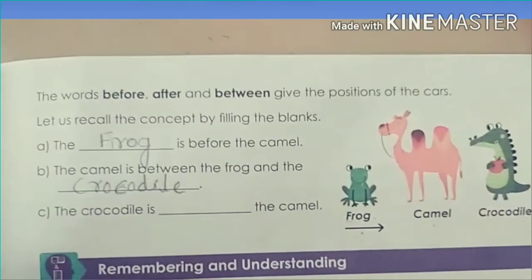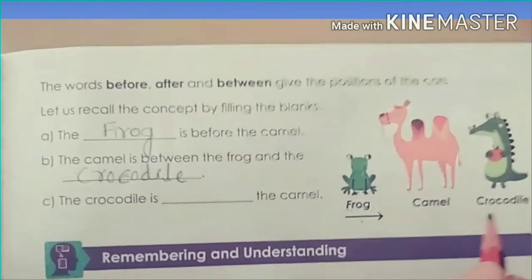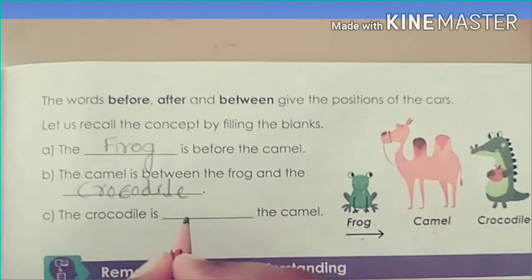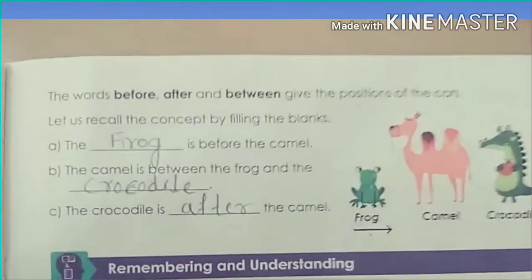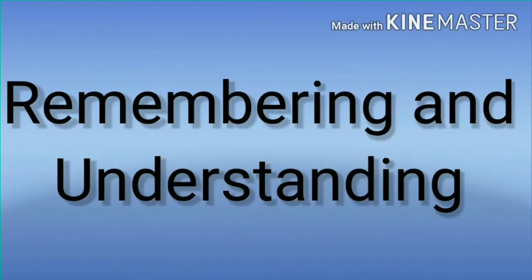Where is the crocodile? What is the position of the crocodile? Yes, the crocodile is after the camel. So I'll write here after, A-F-T-E-R. Understood? Okay. Next, remembering and understanding.